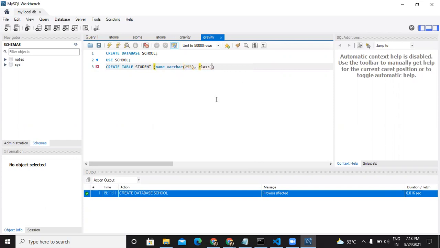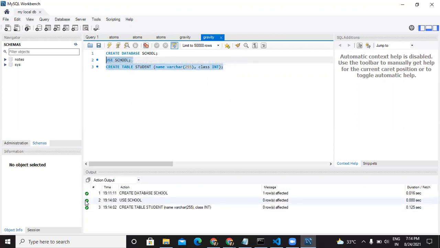Then I'll put a class. The student will have a class, not a varchar, it's an int, first class, second class, third class, like that. And then you'll say subject, right? Let's just leave it at the name and class, like this. And then I'll just run this query.